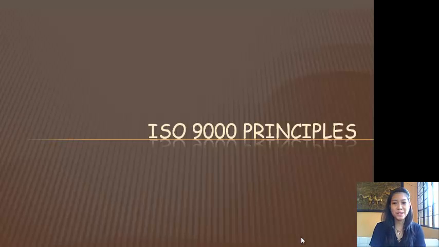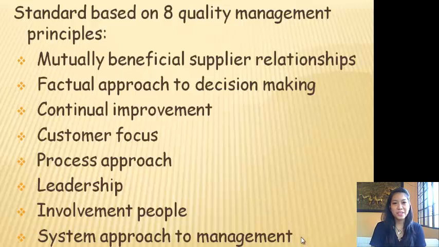ISO 9000 principles. The standard is based on 8 quality management principles: mutually beneficial supplier relationships, factual approach to decision making, continuous improvement, customer focus, process approach, leadership, involvement of people, and system approach to management.